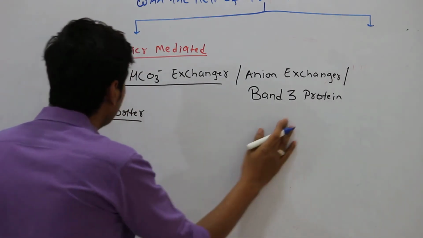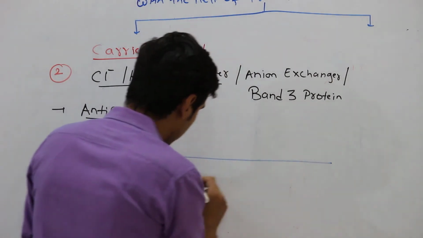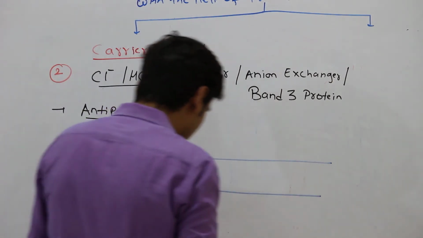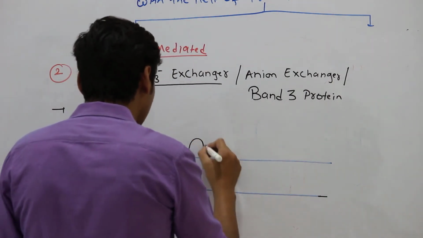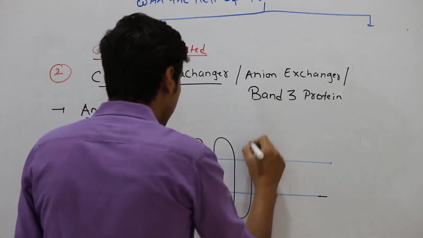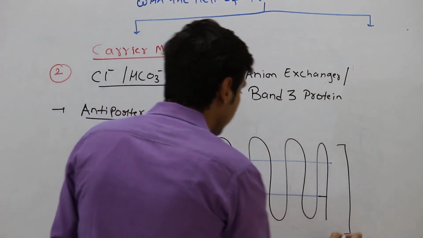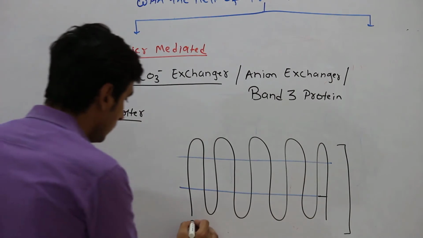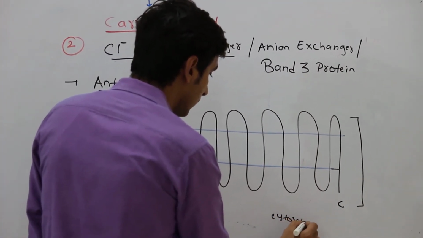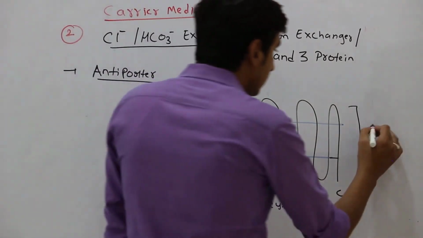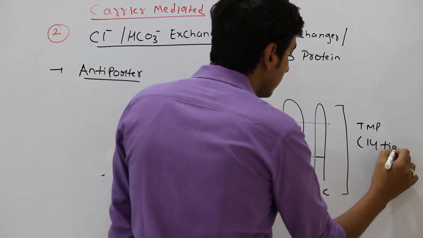If I want to draw the chloride bicarbonate exchanger, I will just draw like this. You have a plasma membrane, and on the plasma membrane you have a transmembrane protein, which is nothing but the chloride bicarbonate exchanger. Both N and C termini are cytosolic, and it spans the membrane 14 times.